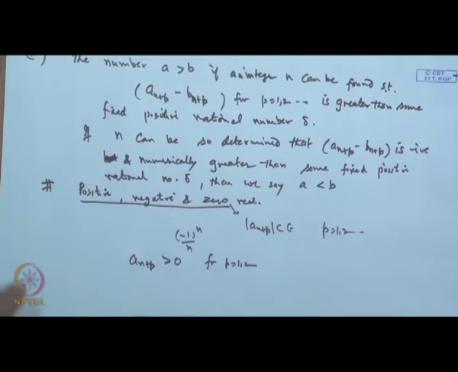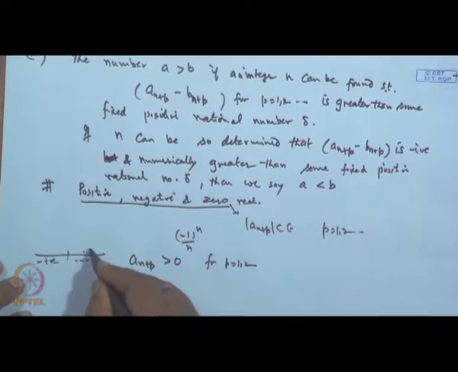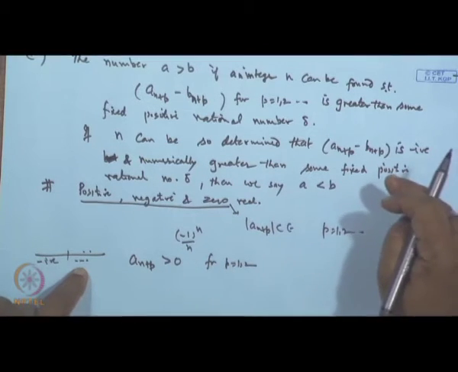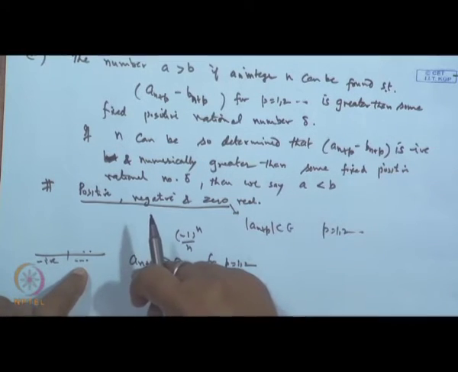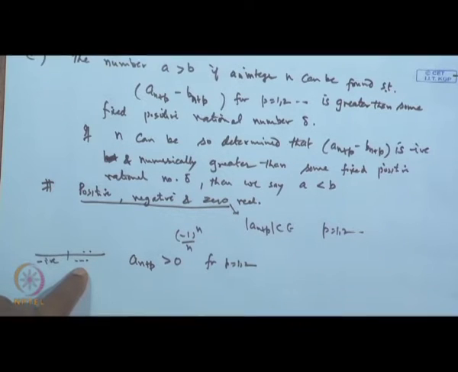After a certain stage the terms may be negative, but after a certain stage all the terms should be positive. Then only we say that the number represented by this sequence will be a positive number. When the sequence is given, some terms are negative and some are positive, but when n is sufficiently large, the terms are going to be positive.